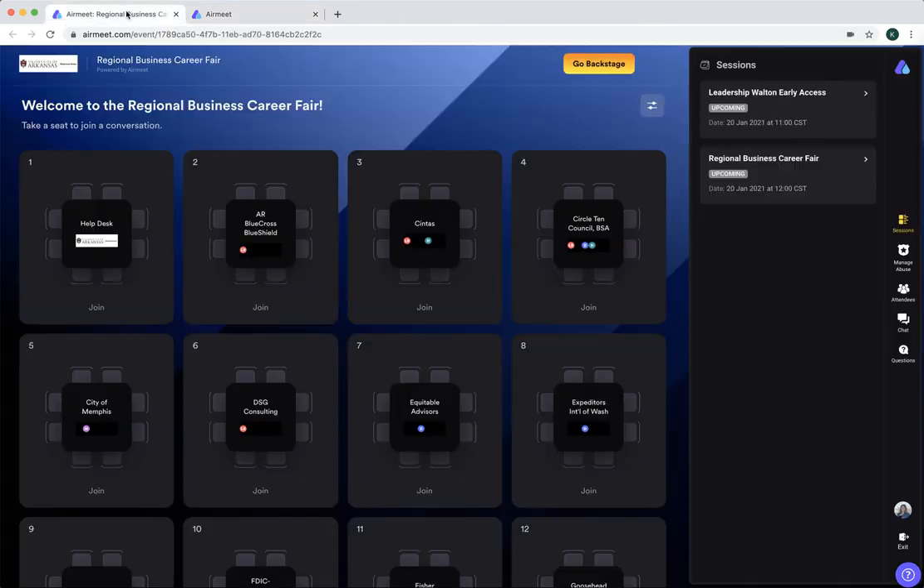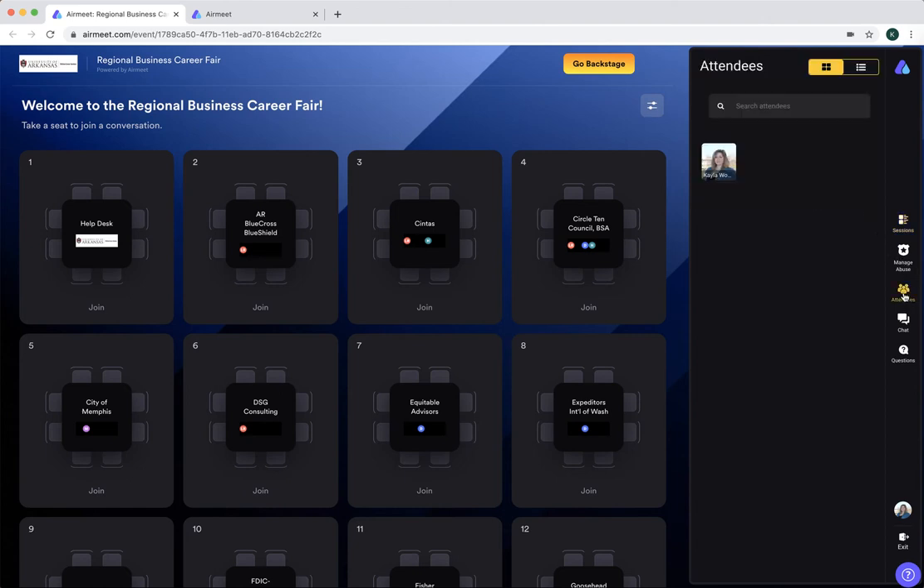Once your profile is updated, you can go back into the Airmeet and you'll see several options on the right. The first is the sessions. So for this event, from 11 to 12 will be a Leadership Walton Early Access event. Then the Regional Career Fair will be from 12 to 4.